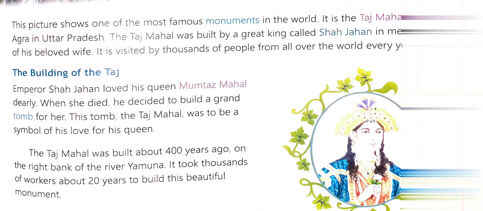The Taj Mahal was built about 400 years ago on the right bank of the river Yamuna, and it took thousands of workers, around 20,000, who completed this construction in 20 years. It is also said that 5 more years were taken to complete the outside structure of the Taj Mahal and also the gardens around it. Many semi-precious stones and precious stones were used in the construction of the Taj Mahal.